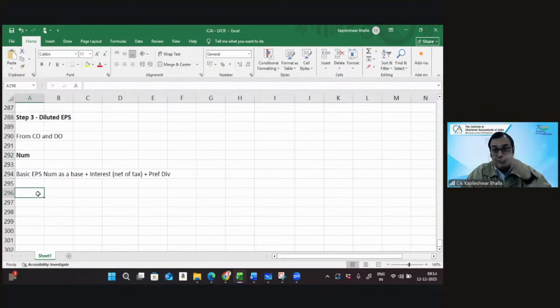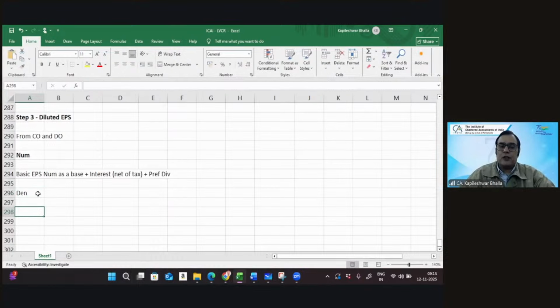But remember, if you've got more than one potential ordinary share, you cannot make the adjustment to the numerator in a single go. Though I've written on the numerator, you take the basic EPS as a base and you add the interest net of tax, you add the preference dividend, but that does not mean it's going to be a change in collective. Because when there is more than one potential ordinary share, you need to adjust the numerator based on the ranking.